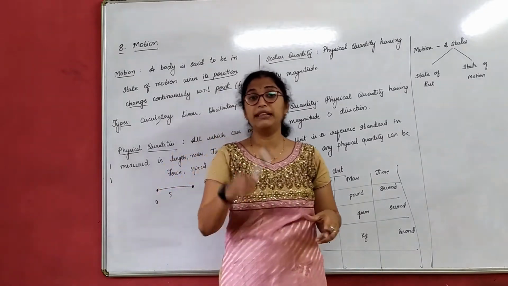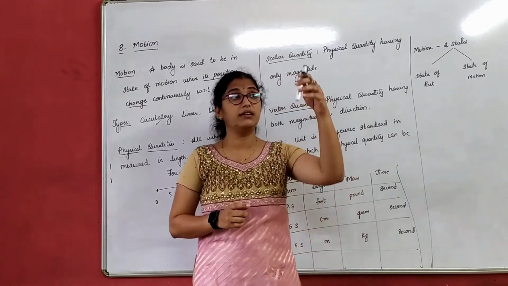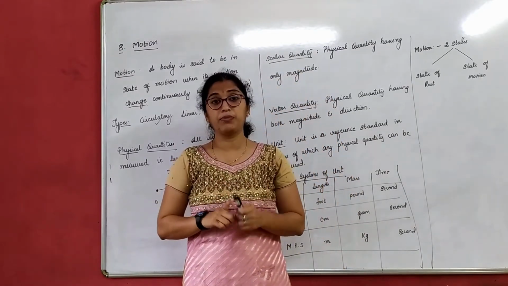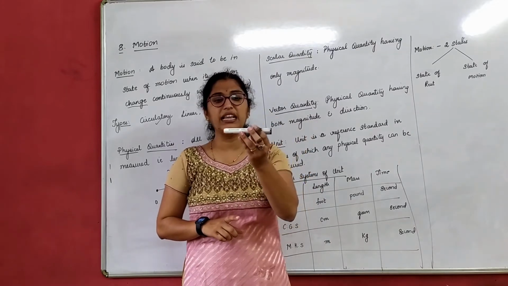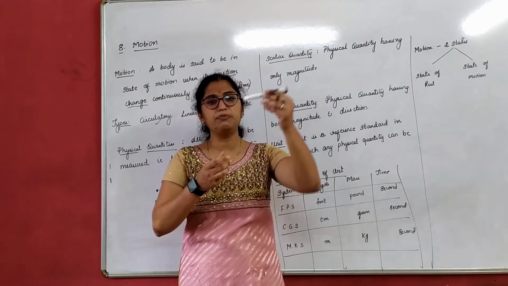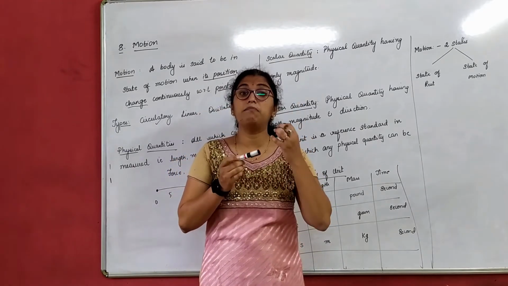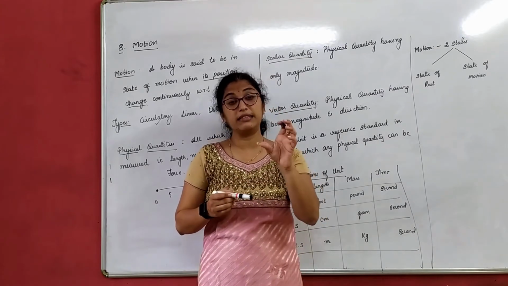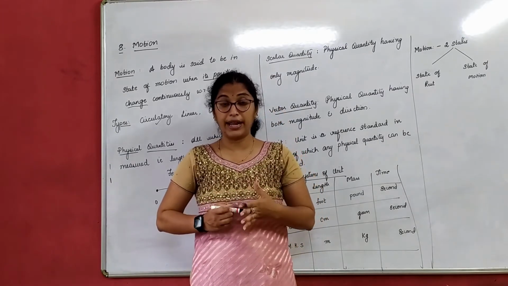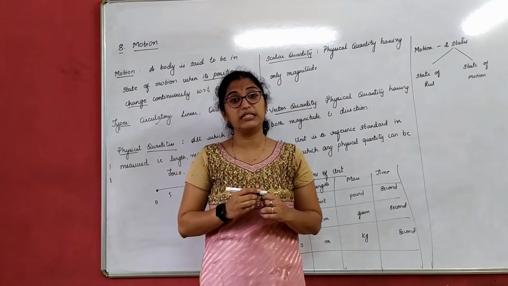Now for example, let me again take this pen. I want to know the height of this pen. If I take a scale, it comes around 10 centimeter, let us assume. Okay, this pen is 10 centimeter. So 10 centimeter is the magnitude of the pen, that is the measure of the pen, right? Now, do I also want to know in which direction it is 10 centimeter?